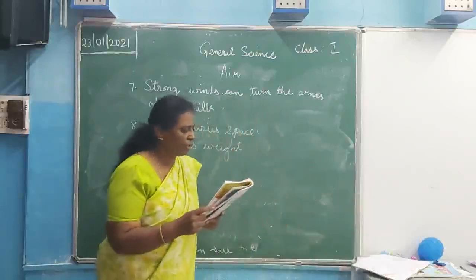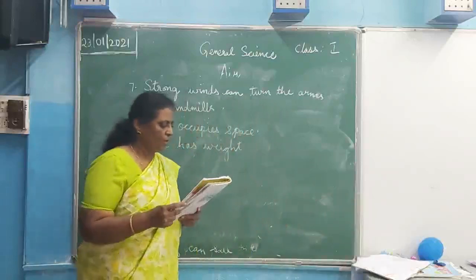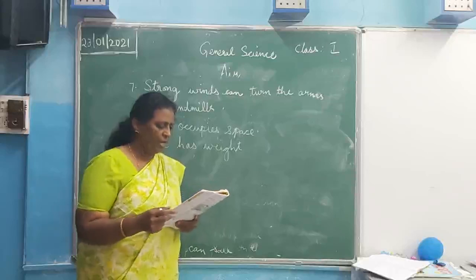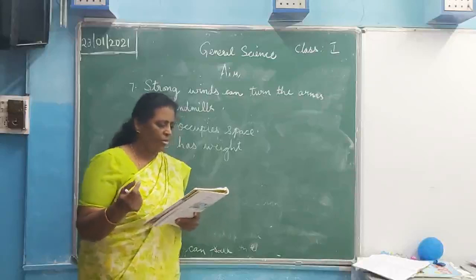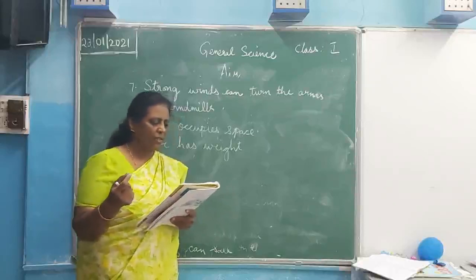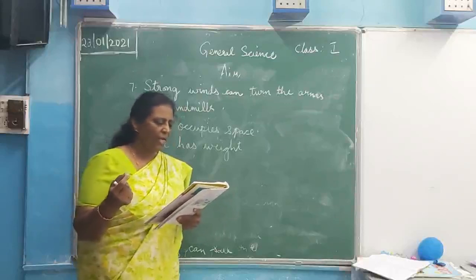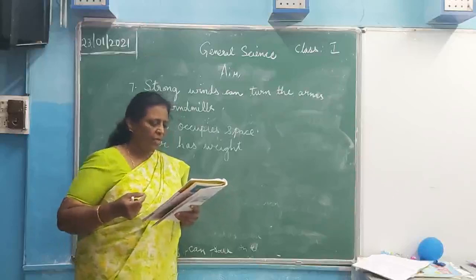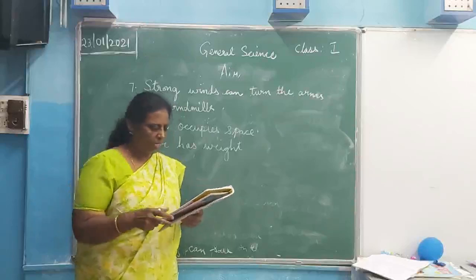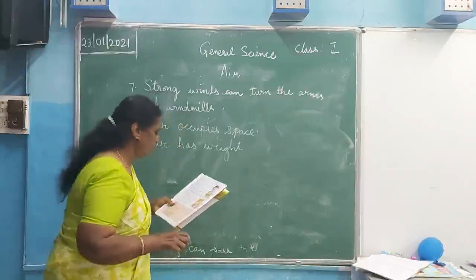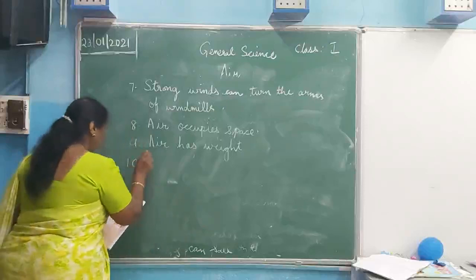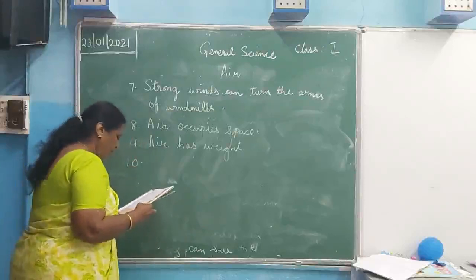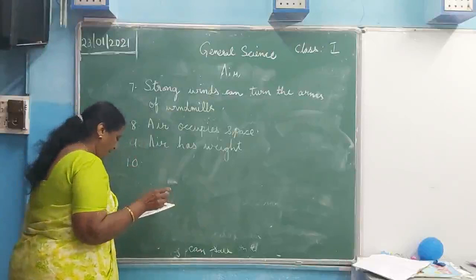And next one also I have told you, we can feel air. I told you, hold your breath for some time. Do we feel air? We cannot. So air is needed for plants and animals. I have told you that in the beginning also. Next one is that, the tenth one. Air is needed for burning.